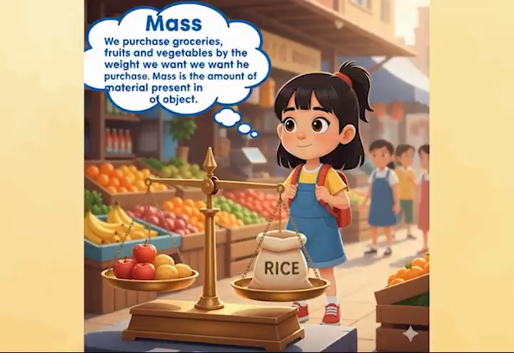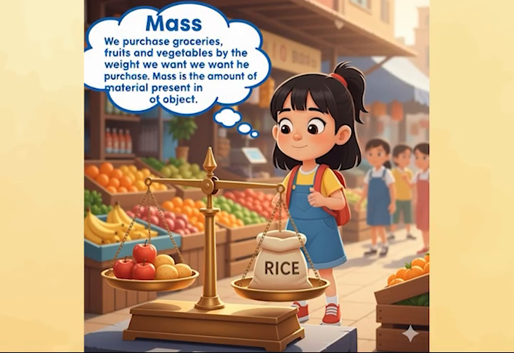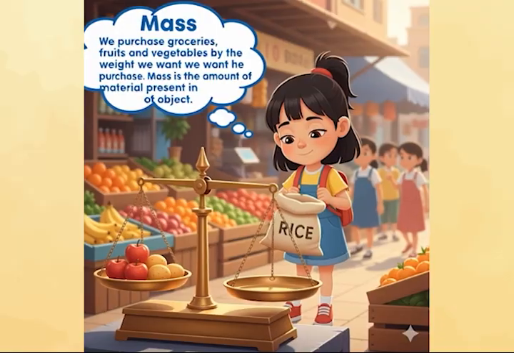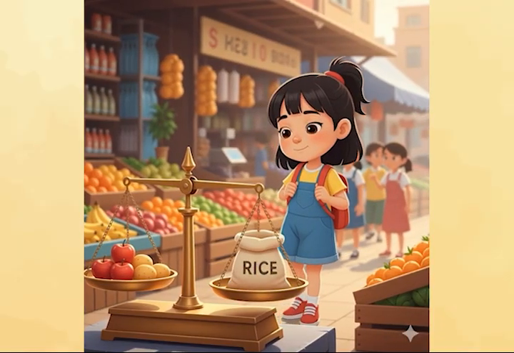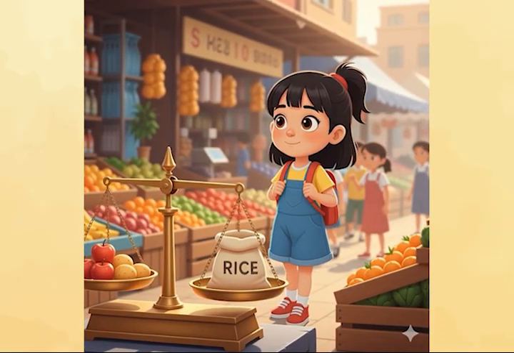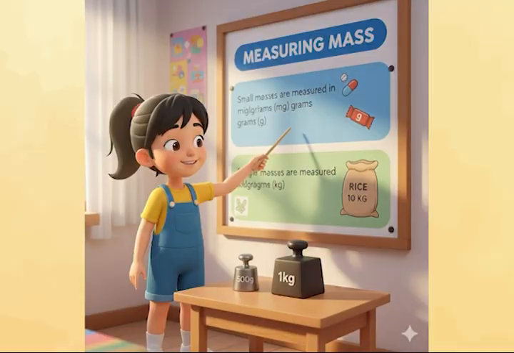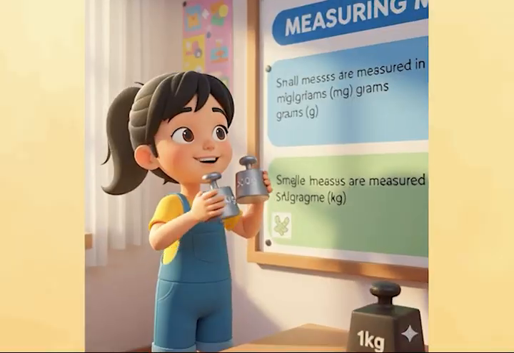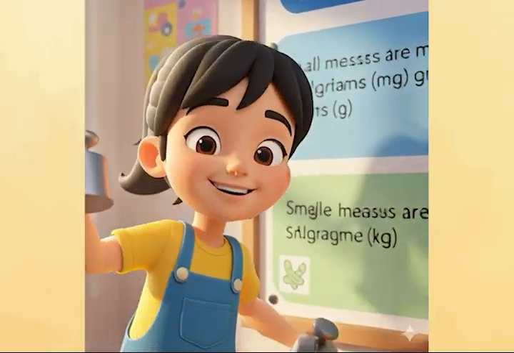Measuring mass. We purchase groceries, fruits and vegetables by the weight we want to purchase. Mass is the amount of material present in an object. Small masses are measured in milligrams, mg, and grams, g.